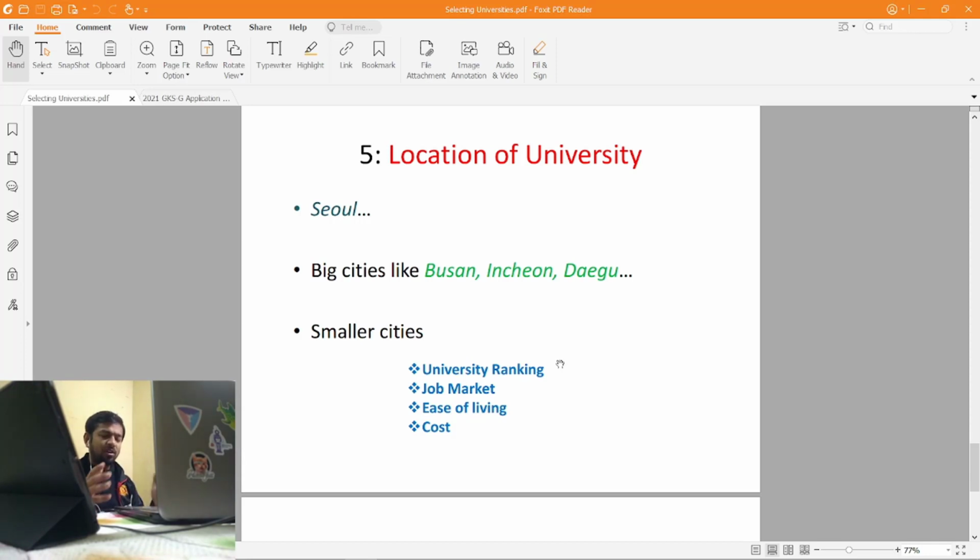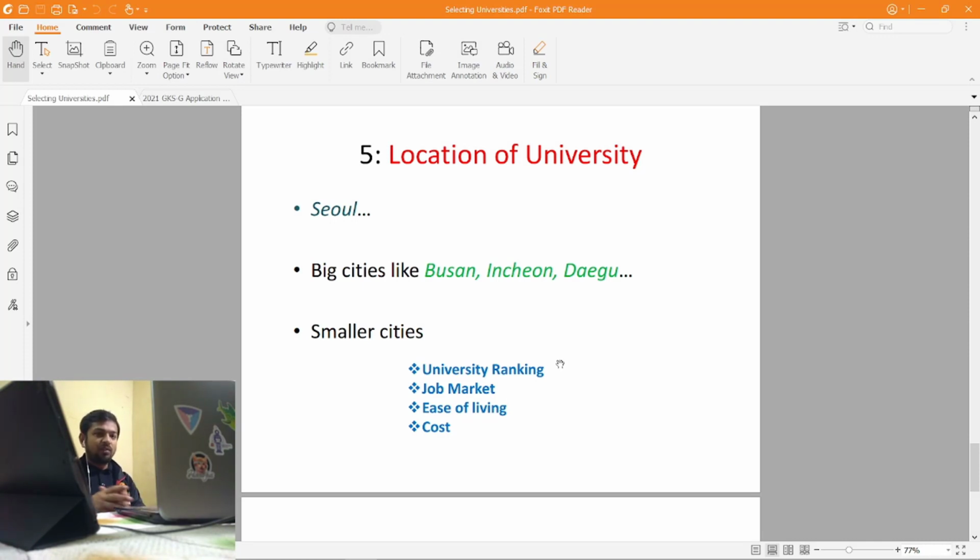There will be a lot of amenities, mainly in living and also in commuting. So ease of living is also a parameter. But contrary to everything, the cost of living will be higher in the big cities like Seoul. So if you are planning to go for bigger cities, then you'll have to spend maybe 95% of your stipend on these activities, maybe commuting, maybe accommodation and all this.